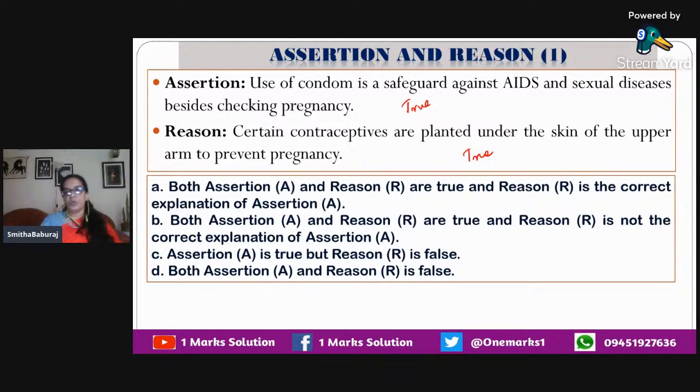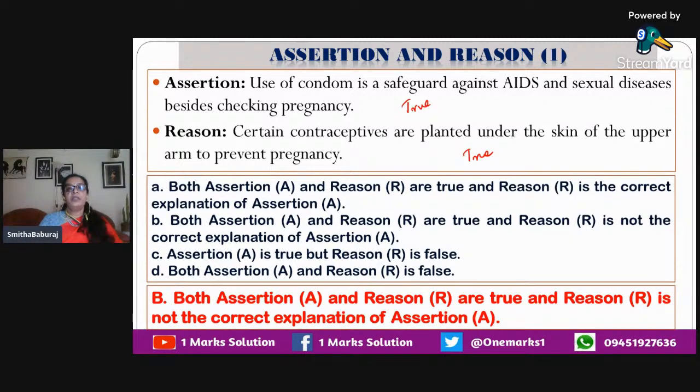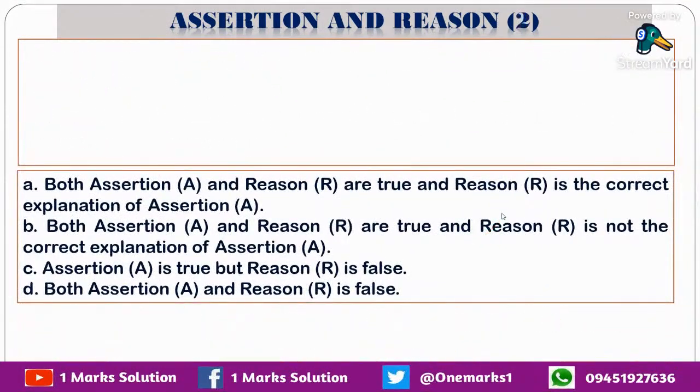Both statements are true. As we have seen before, if both the statements are true, then what should we check? We have to check whether the reason is an explanation for the assertion. Is the second statement an explanation? Both the statements are true, but is it an explanation for the assertion? No, it is not an explanation for the first statement. So which should be the answer? Answer is B. Correct? Okay, now let's go to the next question.